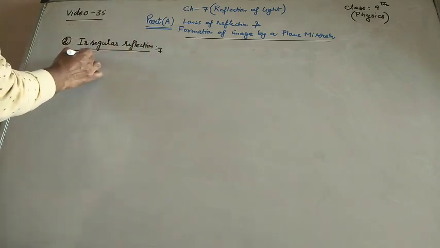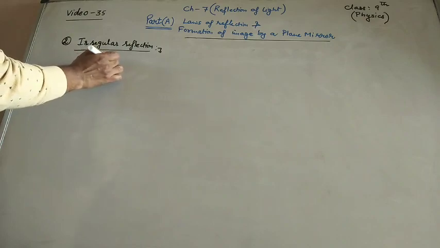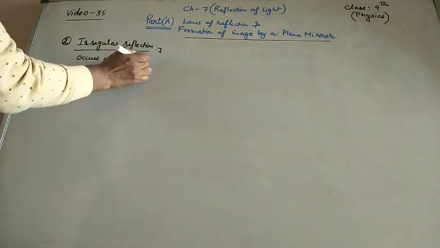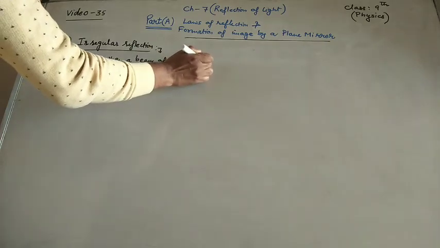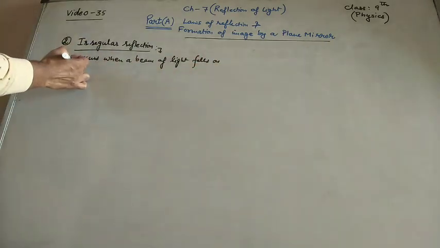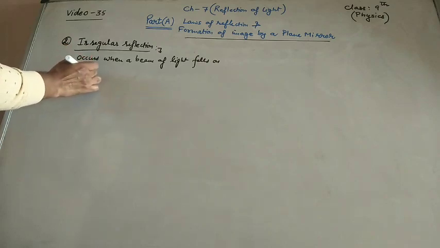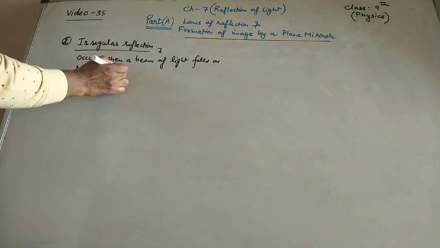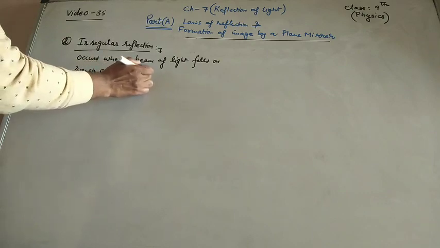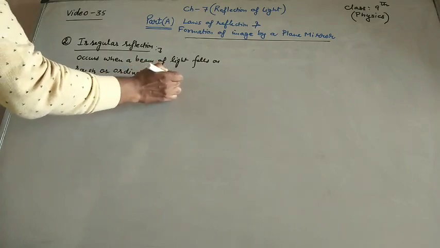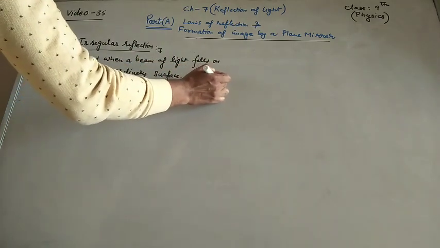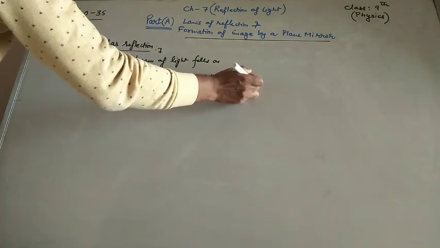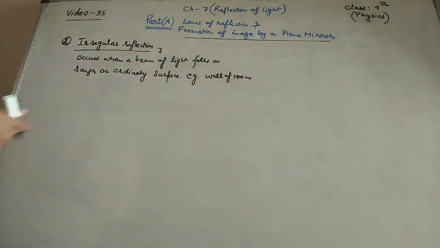Irregular reflection occurs when a beam of light falls on an uneven, rough or ordinary surface which is uneven, such as, for example, the wall of a room and the page of a book, any unpolished surface you can see.